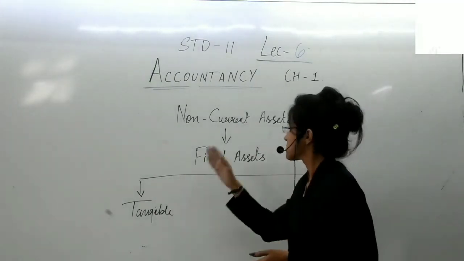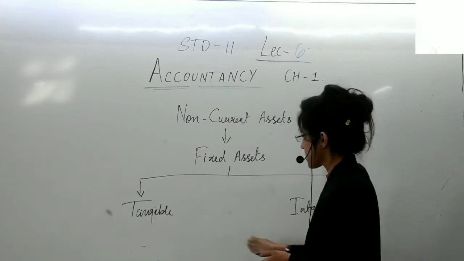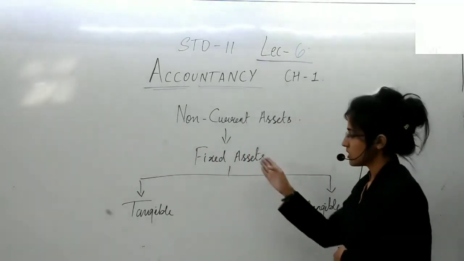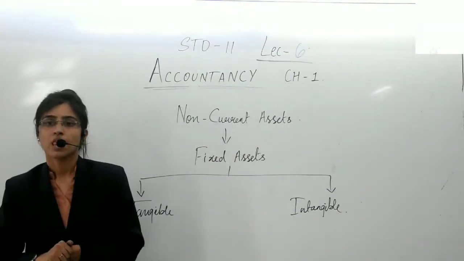Now again, it is also known as fixed assets, and further it is classified as tangible and intangible assets. What does the word tangible mean? All right.